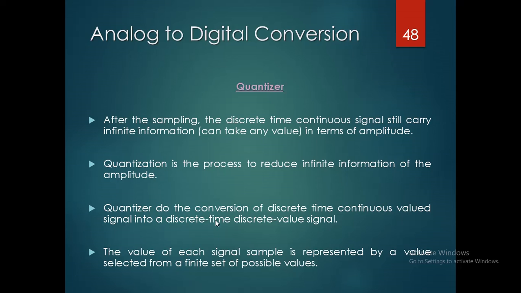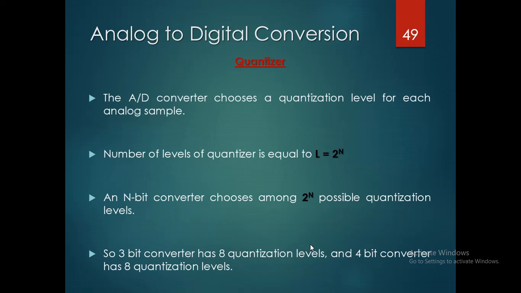In this process, the analog signal is first converted into a discrete time continuous valued signal by using a sampling process, and then that discrete time continuous valued signal is converted into a discrete time discrete valued signal. This is nothing but the digital signal. So the value of each sample is represented by a value selected from a finite set of possible values. The quantizer, the A to D converter, chooses a quantization level for each analog sample.